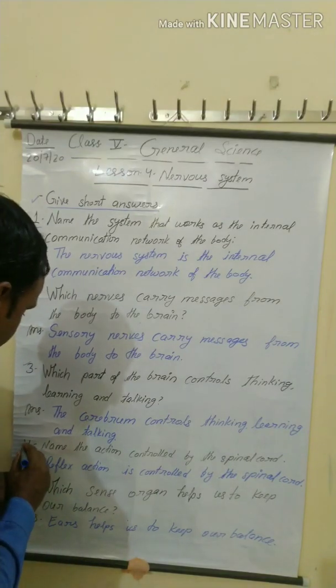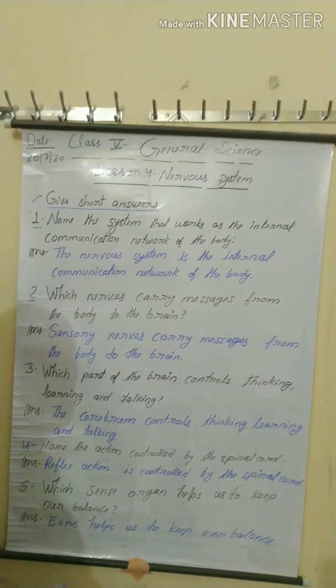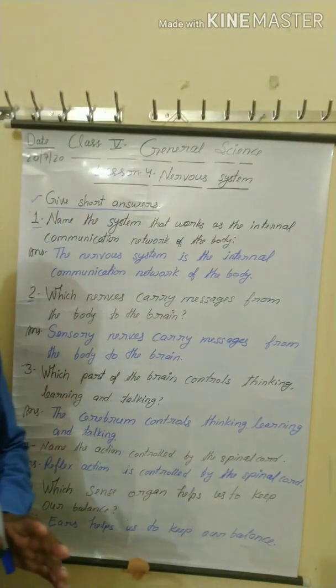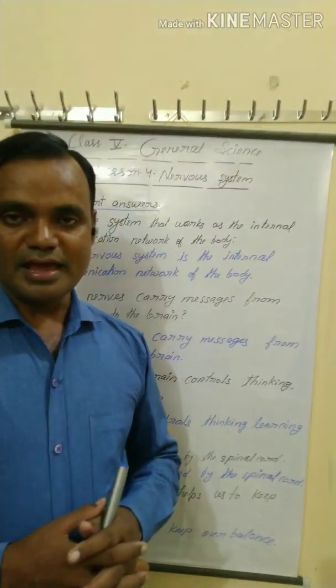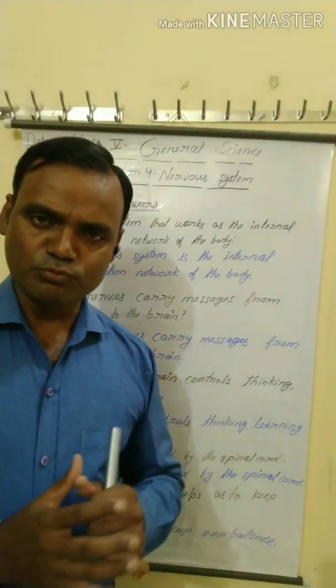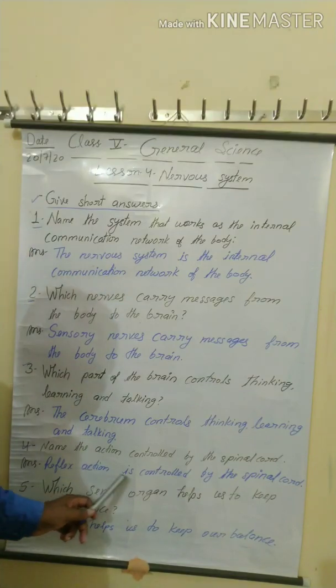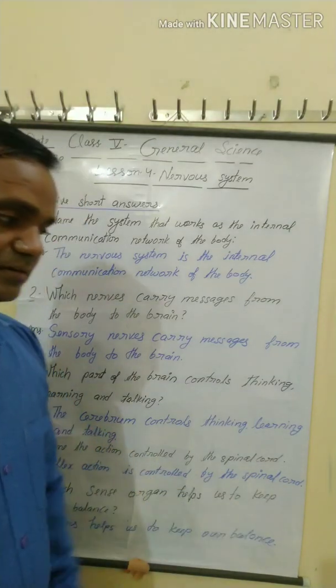Question number 4: name the action controlled by the spinal cord. Means the spinal cord controls which type of action, which type of movement. Yes, the right answer is reflex action is controlled by the spinal cord.